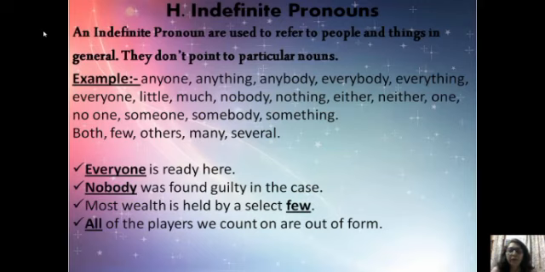Examples: anyone, anything, anybody, everybody, everything, everyone, little, much, nobody, nothing, either, neither, one, no one, someone, somebody, something. These pronouns are taken as singular indefinite pronouns.